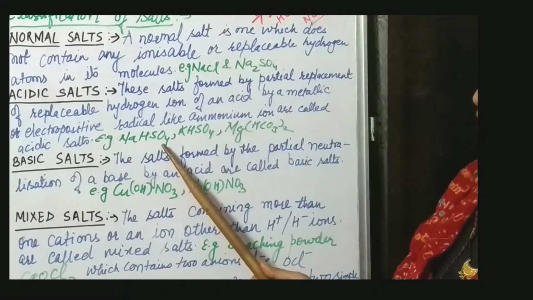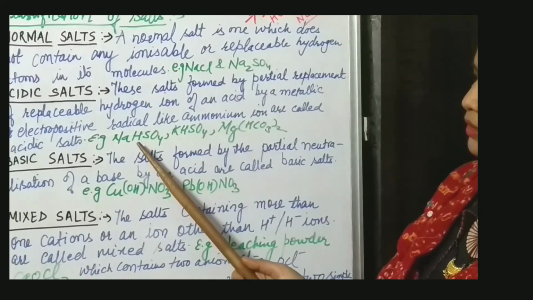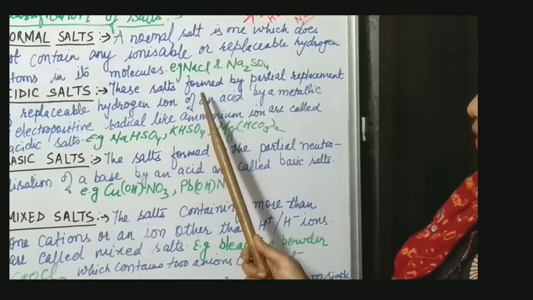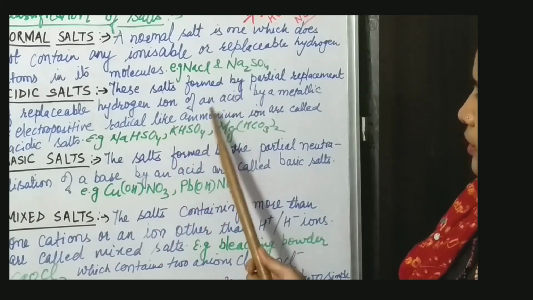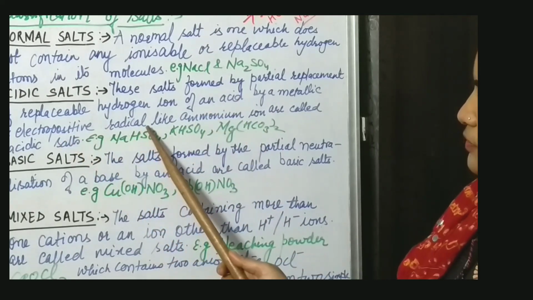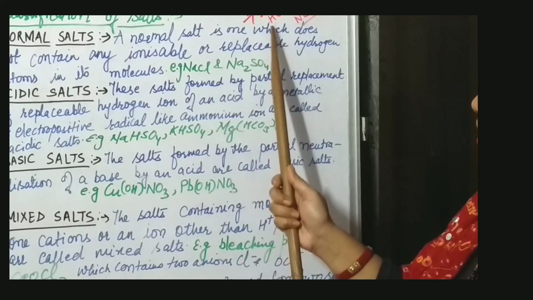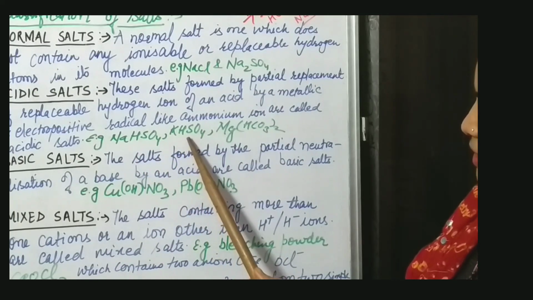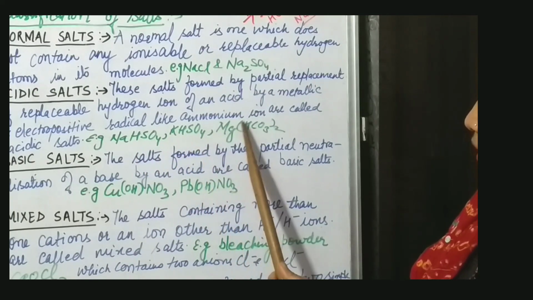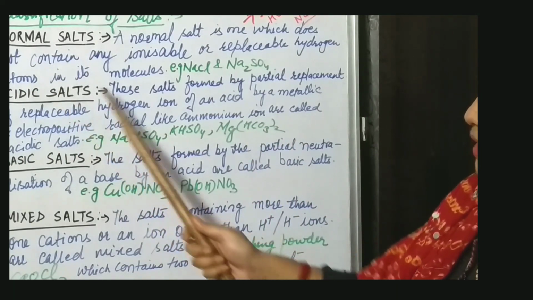Example, as per the definition, NaHSO4. It is the electropositive part which replaces the H+ ion present in the acid. Another example you can take is KHSO4, Mg(HCO3)2. So these are acidic salts.